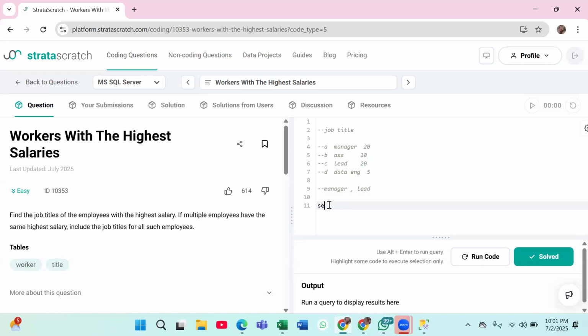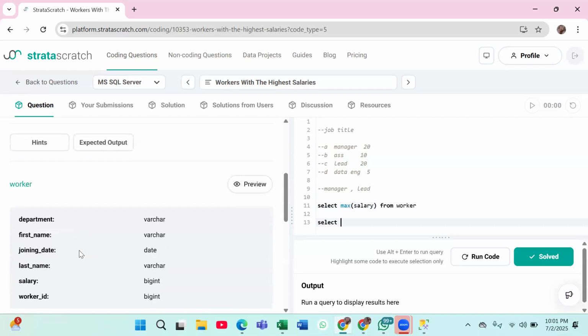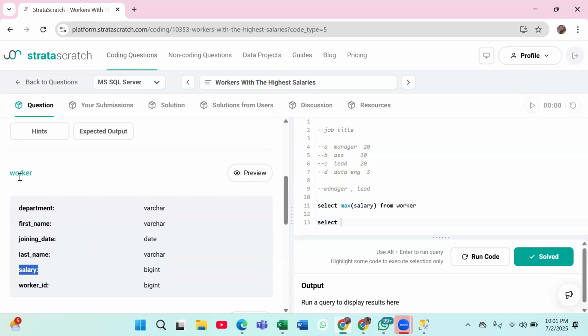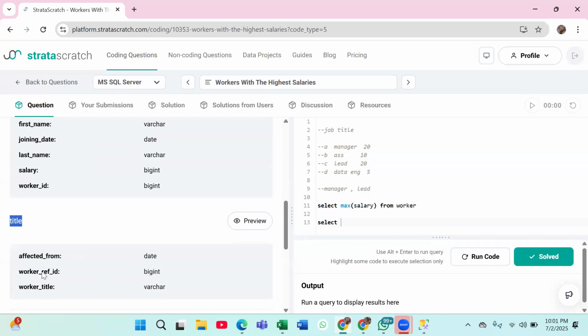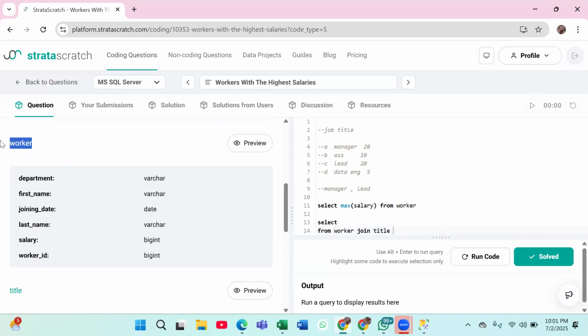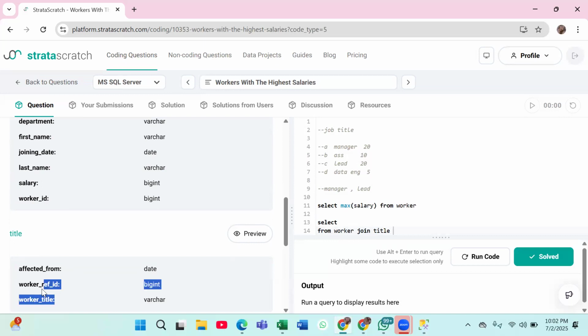So we can find out the maximum salary, correct? Maximum salary from the worker table. Now what I want to have is job title, and salary is in my worker table and job title is in my title table, right? So I have to join these two tables together, correct? Salary is in my worker table, title is in my worker title table, correct? So we have to join them together.